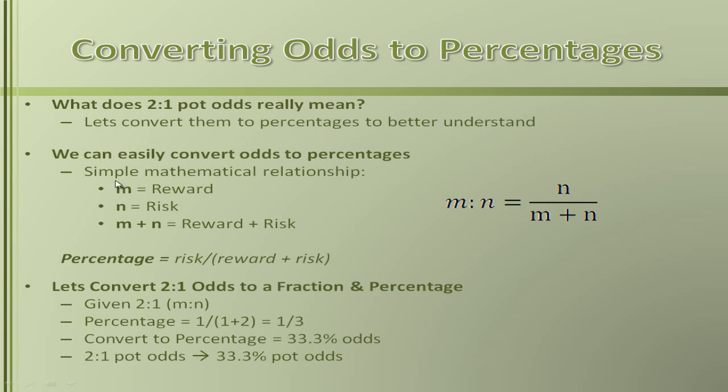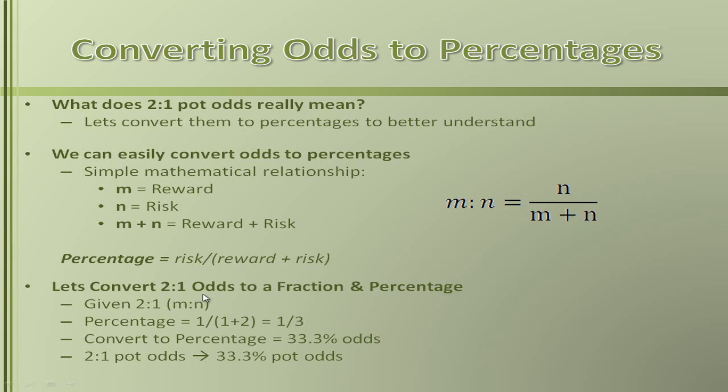What you'll see here is that I have my odds ratio of m to n. To convert this to a fraction and then a fraction to a percentage, we're going to take the n, put it on top, and add these two numbers and put them in the denominator. So the n's in the numerator, both of the different numbers are added together and summed up, and that's going to be in the denominator, and then we can convert that fraction to a percentage.